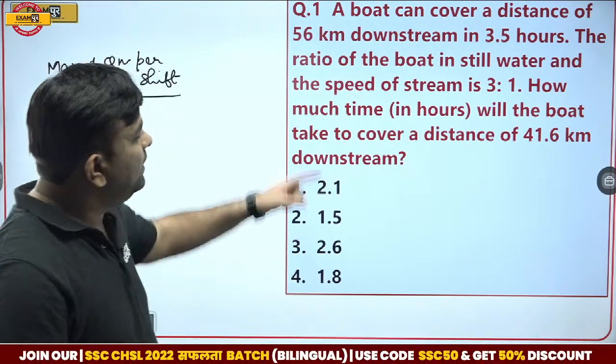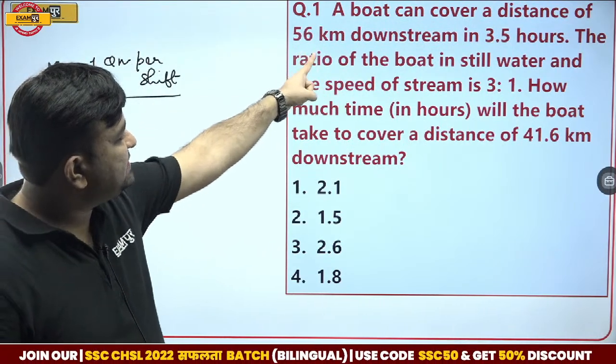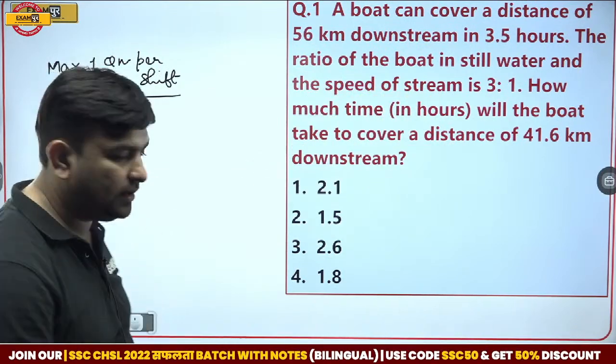A boat can cover a distance of 56 km downstream in 3.5 hours.